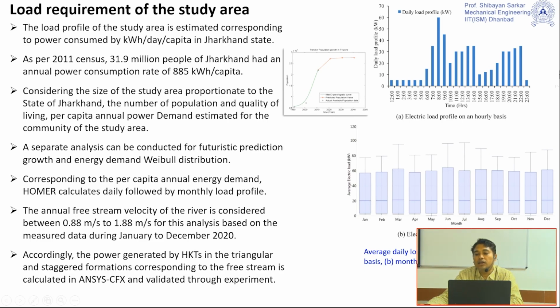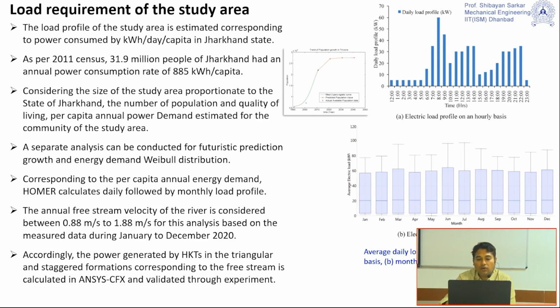So accordingly we have made a daily load profile of this particular area. Correspondingly, the average value has been distributed, and we found out the most intensive requirement of this area, even if we install this particular type of turbine or particular type of energy generation system. In this way, we were able to identify what the energy requirement criteria of this particular area should be.